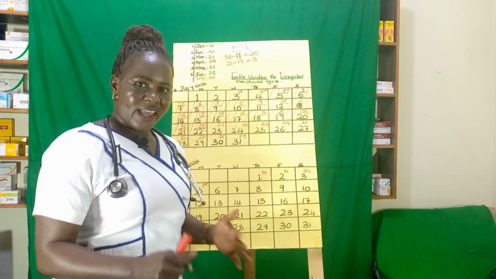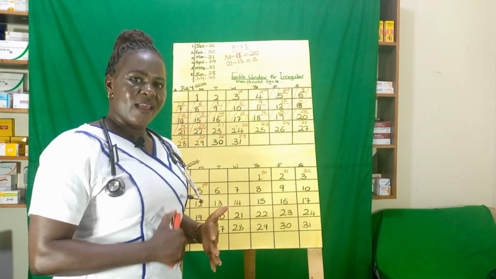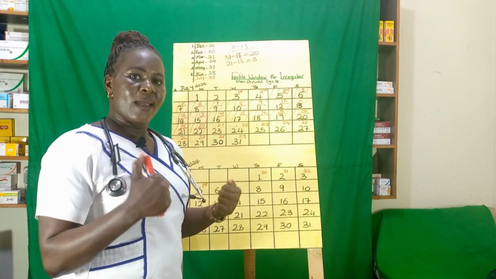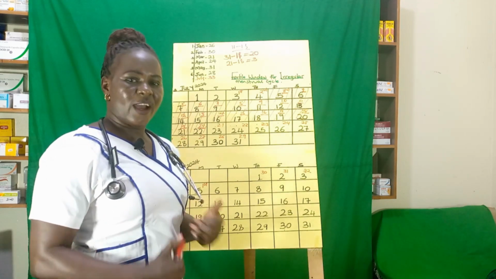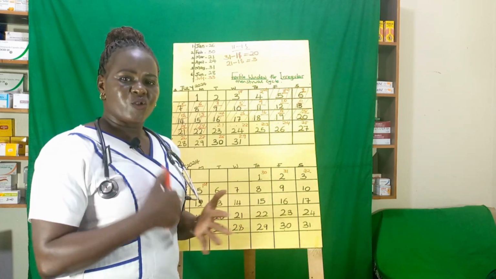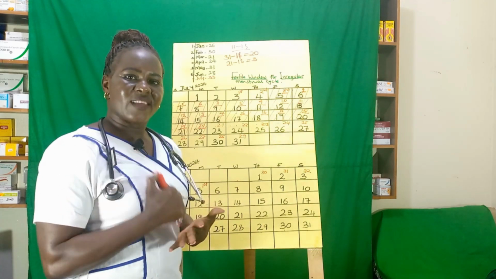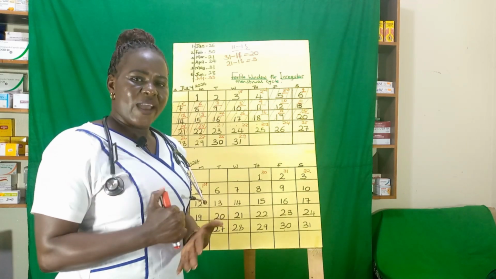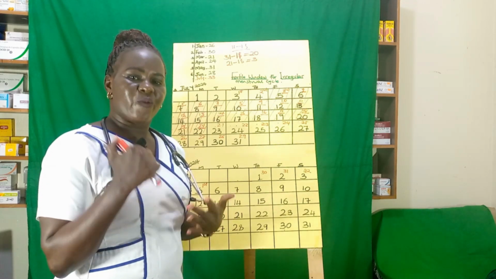All these 18 days, we don't know exactly when the ovulation is going to take place, so you just have to continuously have sexual intercourse. But at the back of your mind, you should be aware that sperm can stay in a lady's body, in the uterus, for about 3 to 5 days.